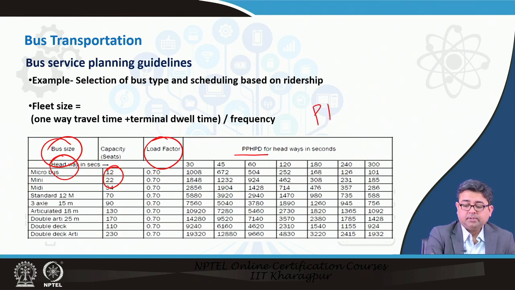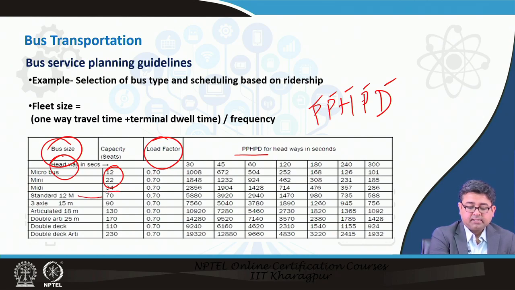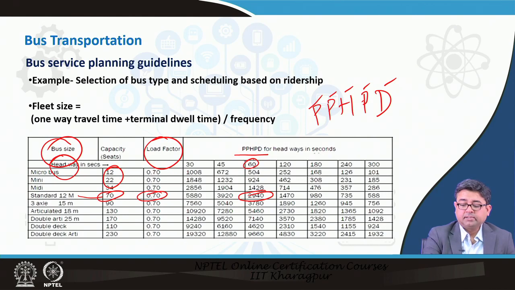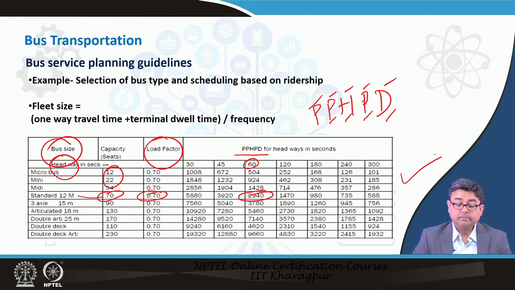So, PHPD is passengers per hour per direction. How many passengers can a standard bus that has 70 seats, a loading factor of 70% and a headway of 60 seconds carry? Every minute a bus comes, then you can have 2940, approximately 3000 passengers per hour per direction. So, that gives you an idea of how you can plan for your bus service.